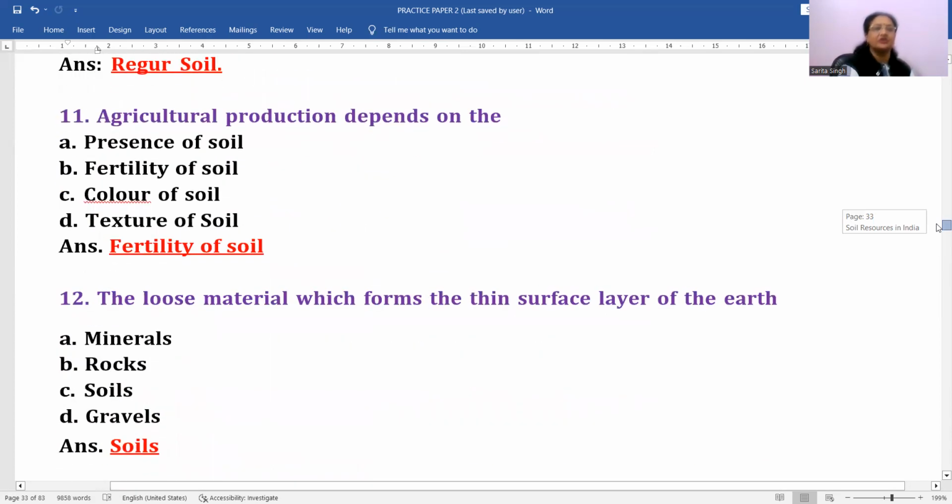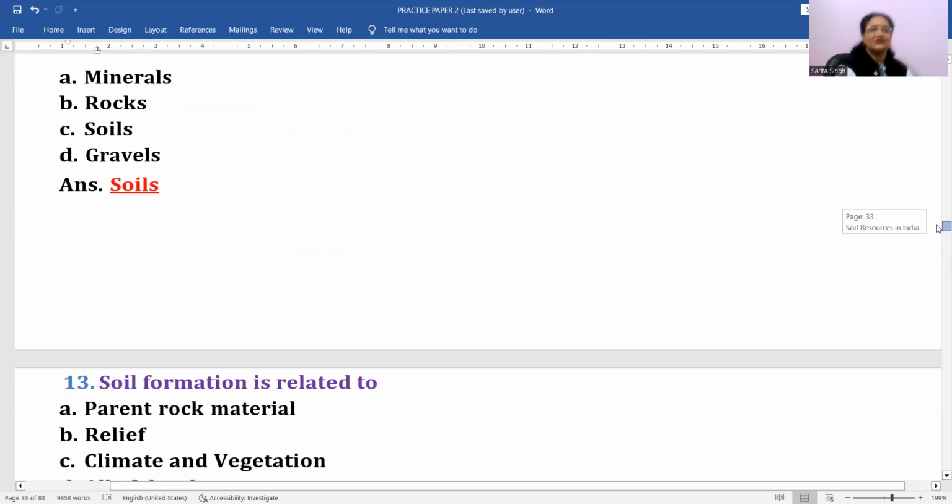Agricultural production depends on fertility of the soil. ठीक है? ये चारों options में आप देखो, the B is most appropriate answer for this. Presence of soil, color of soil, texture of soil, तो ठीक है. But fertility of the soil affects immediately the agricultural production. ठीक है? Loose material which forms the thin surface layer of the earth is called soil, right?